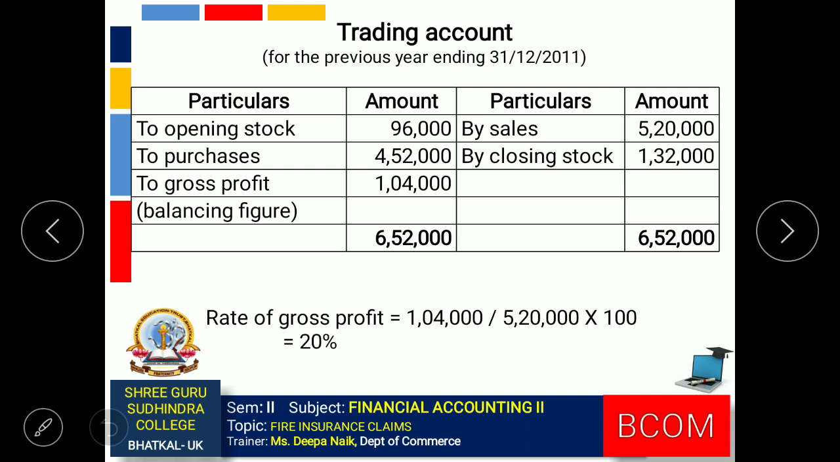Trading account for the previous year ending 31st December 2011, prepared in the normal way. All the details have been given in the question. We just have to transfer the details. We get the gross profit of 1,04,000. Based upon this, we can find the rate of gross profit. It comes to 20%.